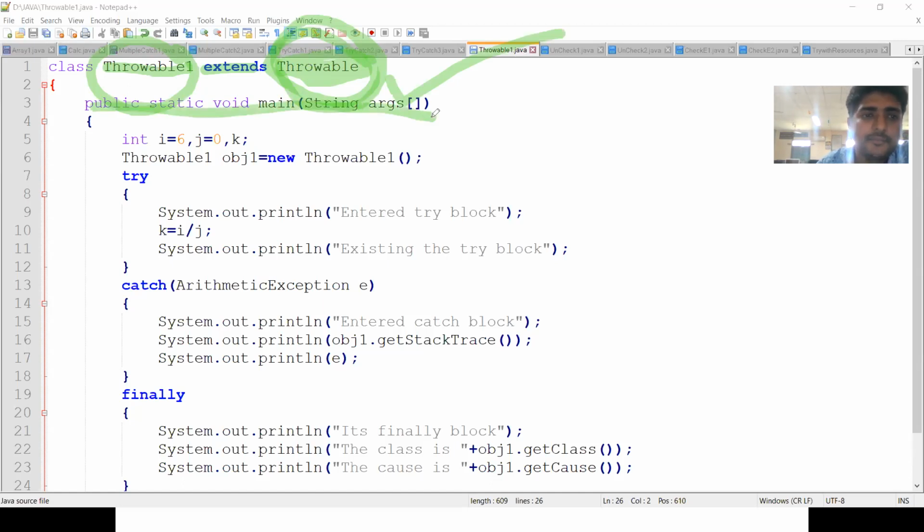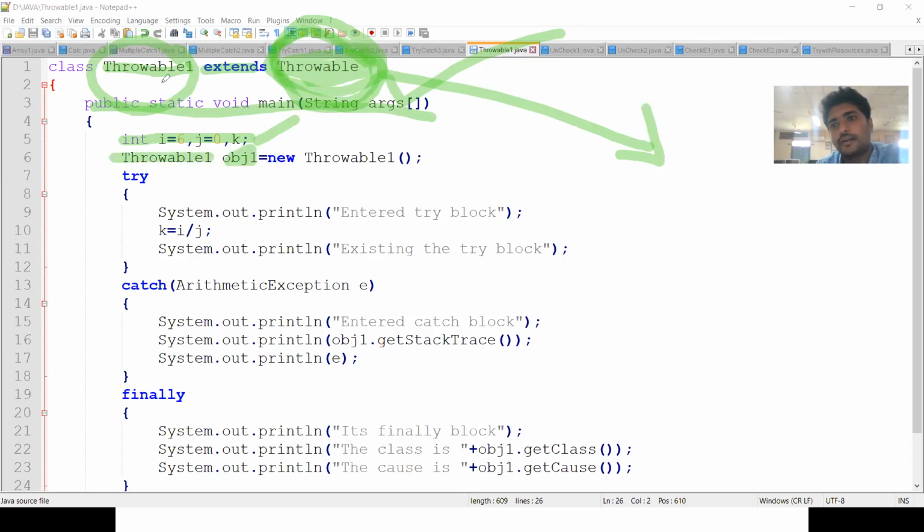So this is the main method. Then I am initializing the variables i, j, k: i value as 6, j value as 0. I have declared the variable k, and then I am creating an object. In order to access the class members, we need an object. That's why I'm creating an object obj1 of type Throwable1, new Throwable1. This is the syntax for creation of an object.